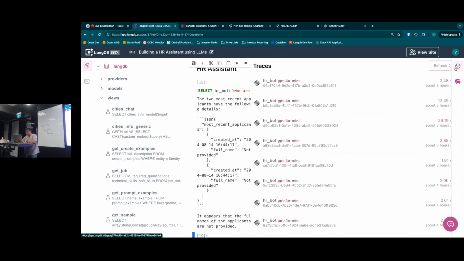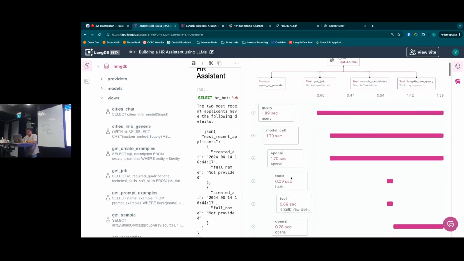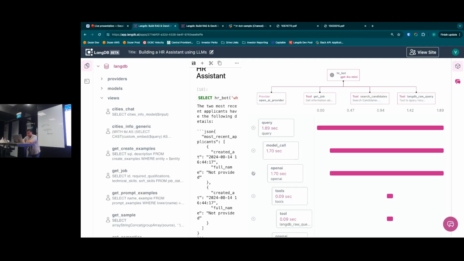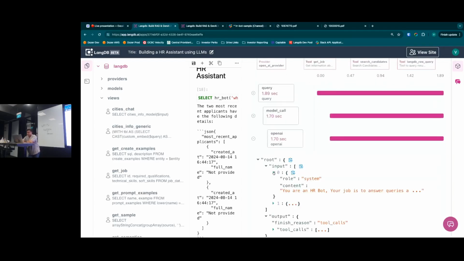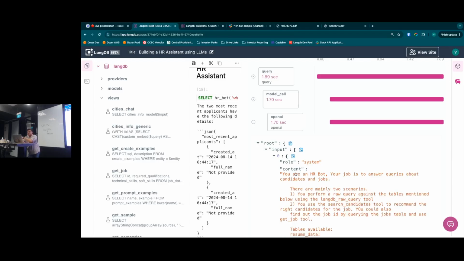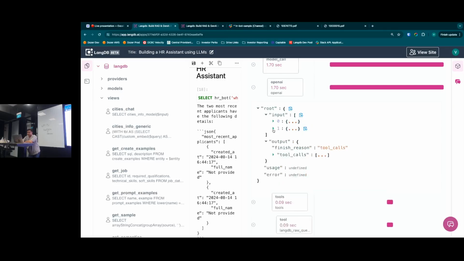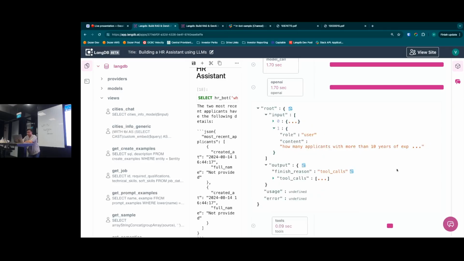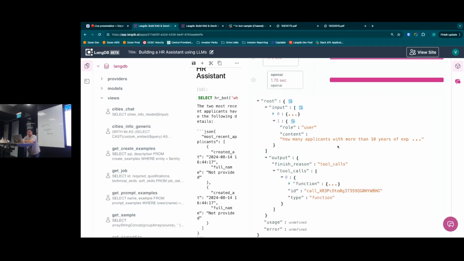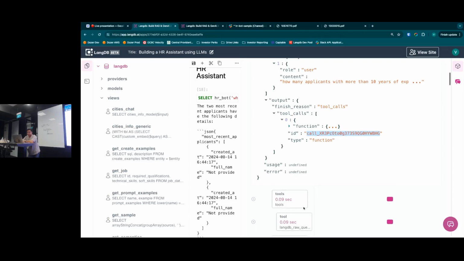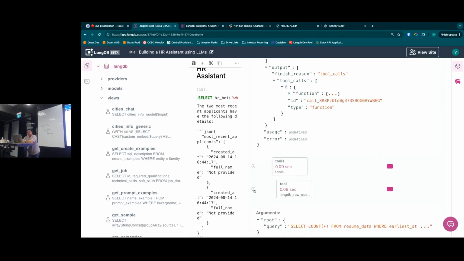When we ran that query, let's quickly look at the traces. We are feeding OpenAI the prompt information, so we are instructing the LLM how to behave and how to respond to a user query. The second message is the question: how many applicants with more than 10 years of experience? The LLM comes back with a response, which will be the tool calls. It basically said, okay, I have access to some tools, go and call that specific tool. For that, we look at all the tools that we have and execute that tool.